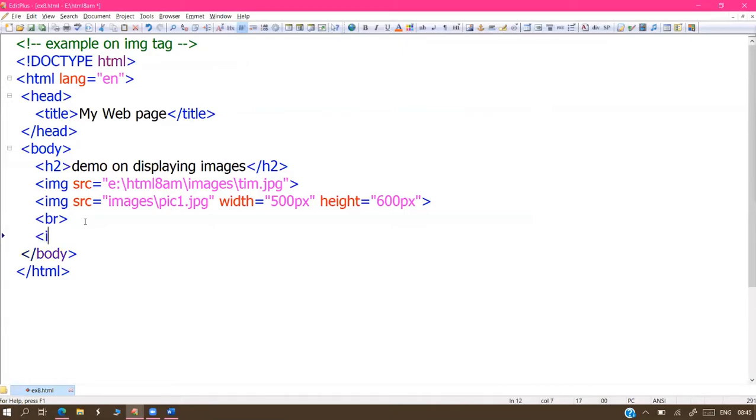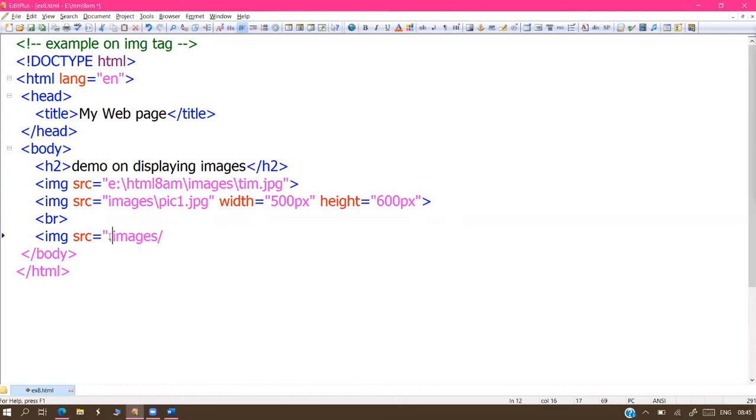Next image, img src equals to images slash. This time I'm using the forward slash. Previously I used the backward slash. Now I'm using the forward slash. I'm writing here the URL format.